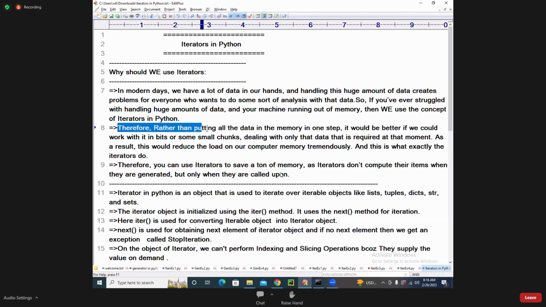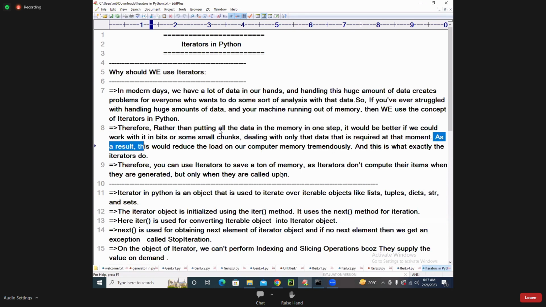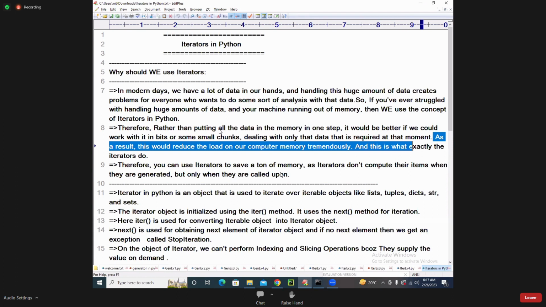Rather than putting all the data in memory in one step, it would be better if we could work with the data in bits, meaning part by part, small chunks, pieces. Deal with only the data required at that moment. What you want to access at that moment, you use it. As a result, this would reduce the load on our computer memory tremendously. And this is exactly what iterators should do.